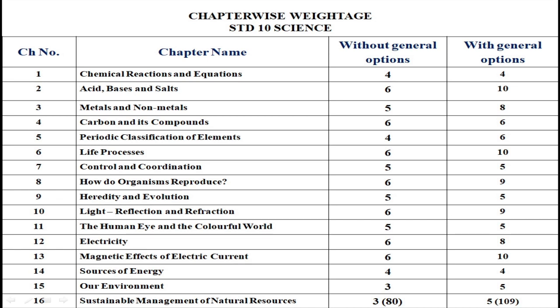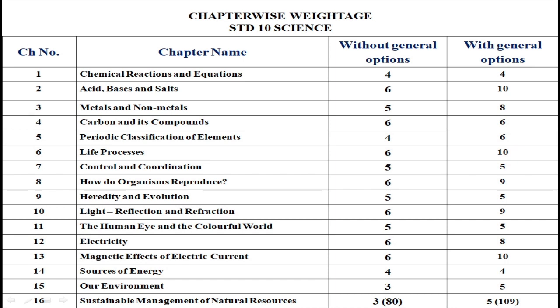generally in standard 10th, internal options are given, like question number 37 or question number 37, and that will be from the same chapter, and even if you know both the answers, you will get marks for only one, because that is an internal option, where you have to write either one or the other. But in general options, such a kind of option will be given where, like in section B, a total of 13 questions are there, out of that you have to write any 9. So that is what we call the general option, and students will get the benefit of the general option.